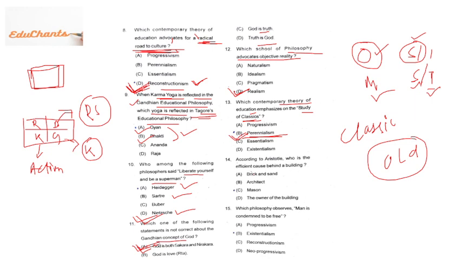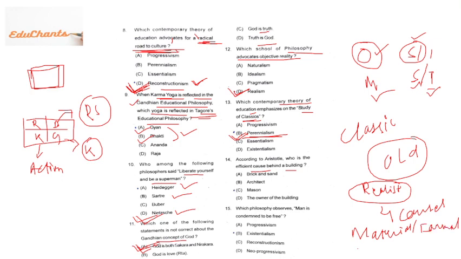According to Aristotle, who is the efficient cause behind a building? Now see, Aristotle was a realist and founder of realism. He said for everything we have four reasons or four causes. Four causes. What are they? First is the material cause. Second one is your formal cause. Third one is your efficient cause. And fourth one is your final cause. Okay, final cause.